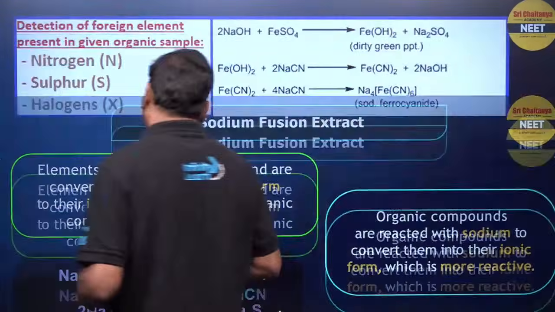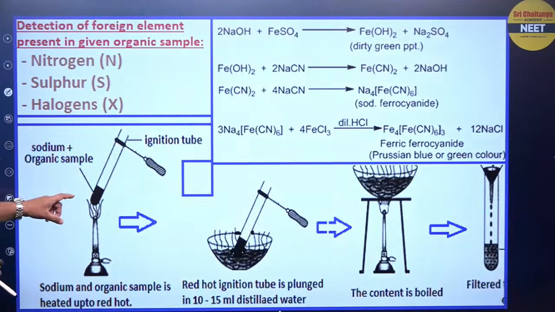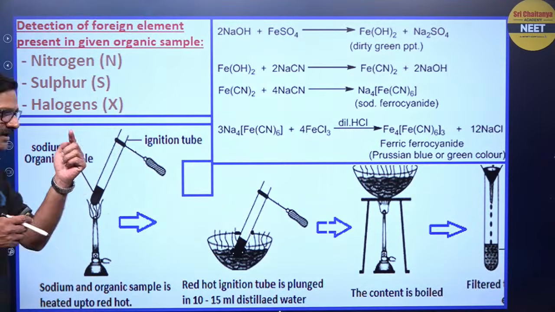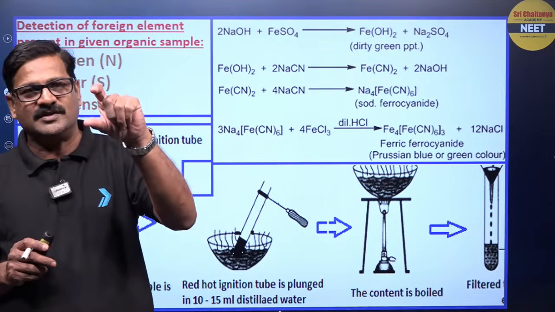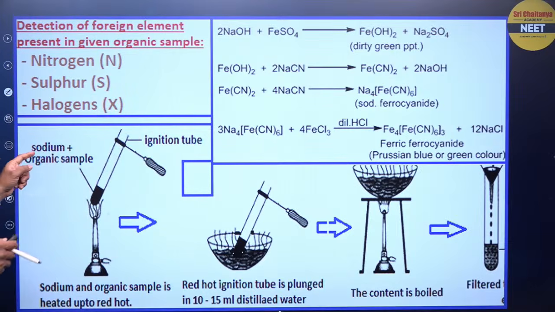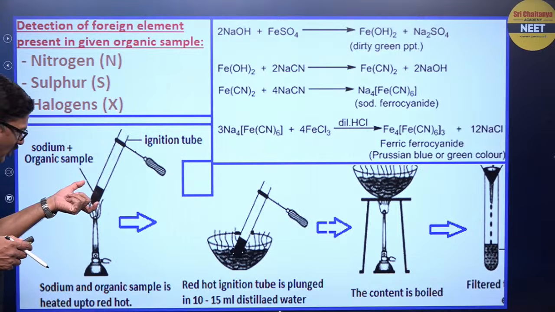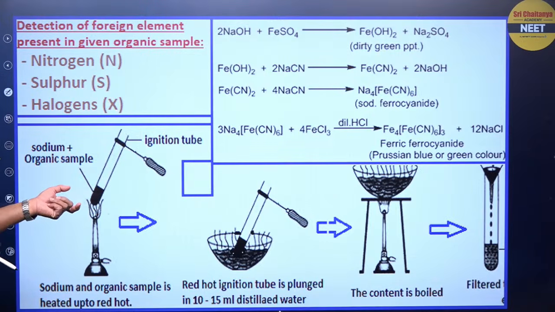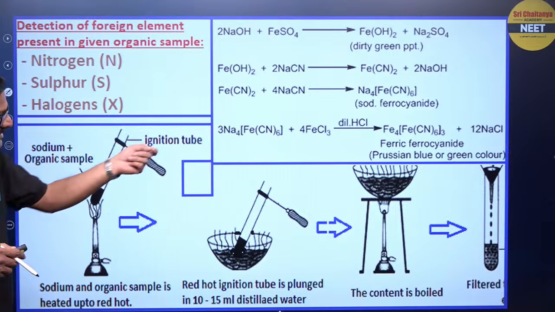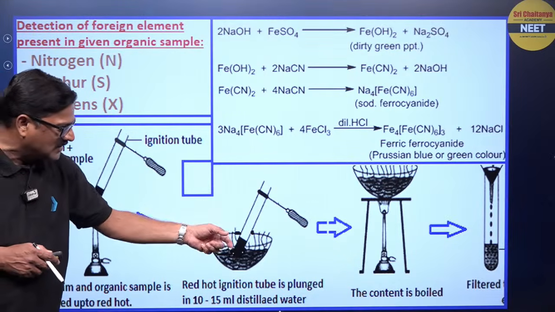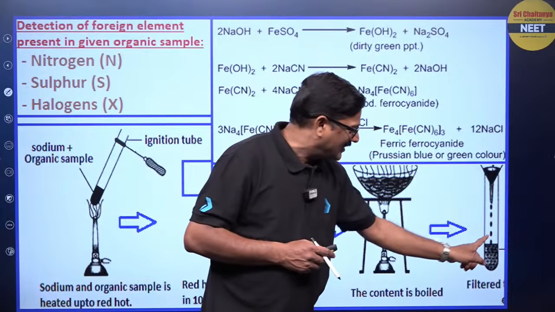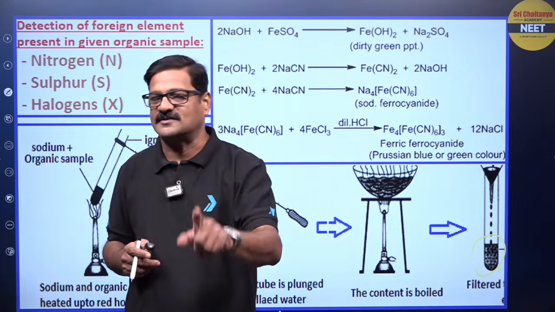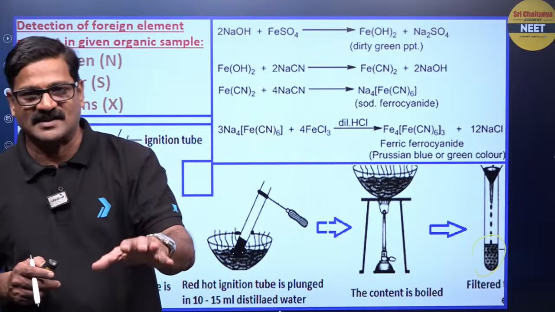Don't leave these marks. Now let us see. This is a sodium ignition tube. The ignition tube is very small, 2 centimeters, 2 inches, and sodium metal and the organic sample are taken, and it is strongly heated to red hot so that reactions will happen. Immediately it is plunged directly into water, ground, boiled and filtered, and this is what is called a sodium fusion extract or Lassaigne extract.